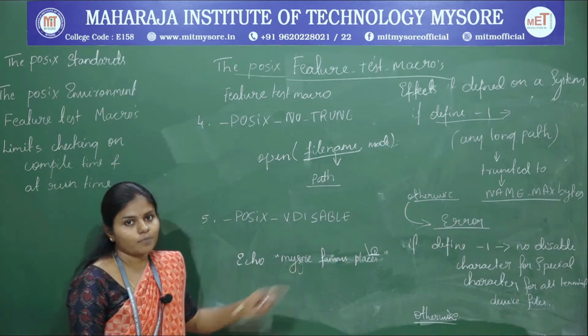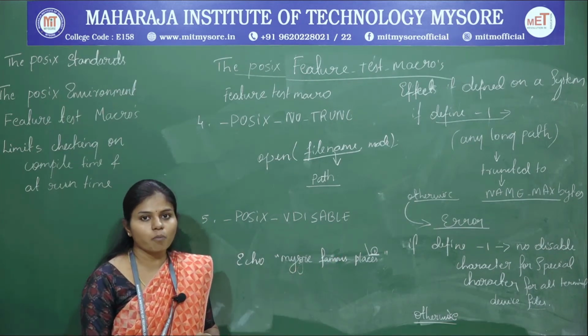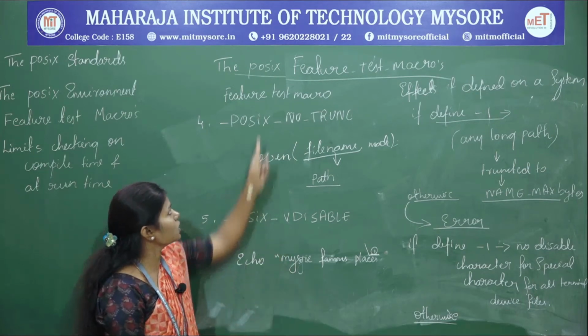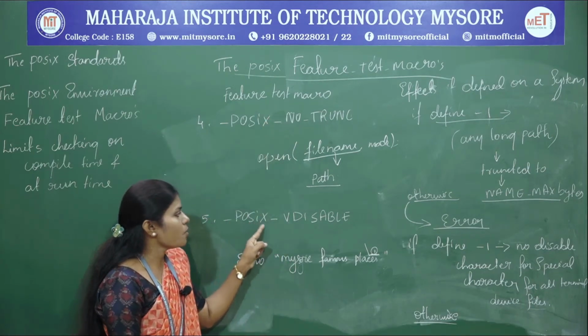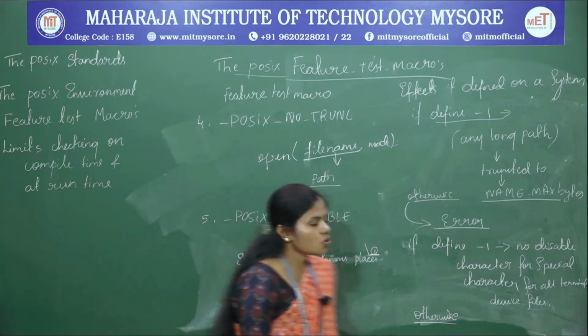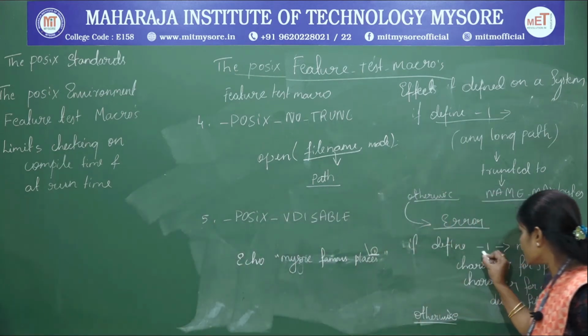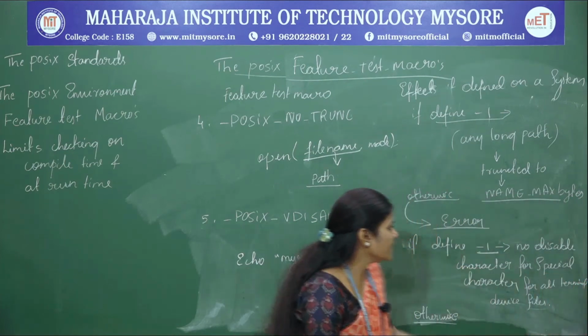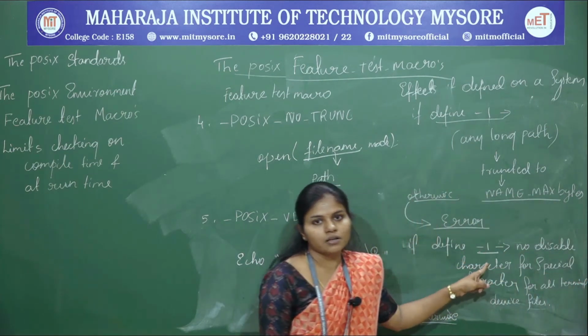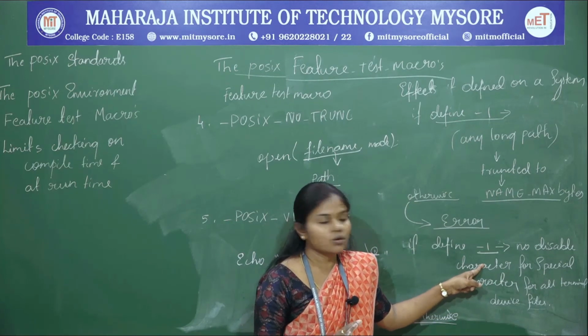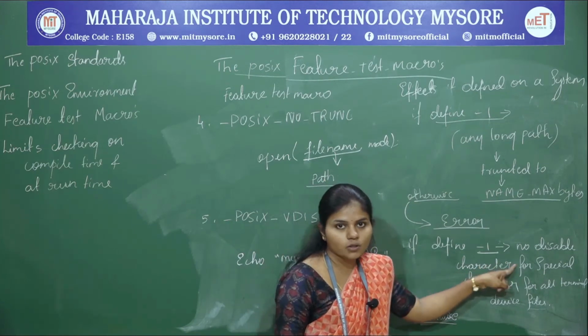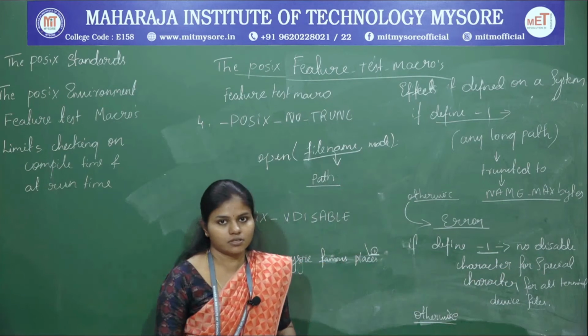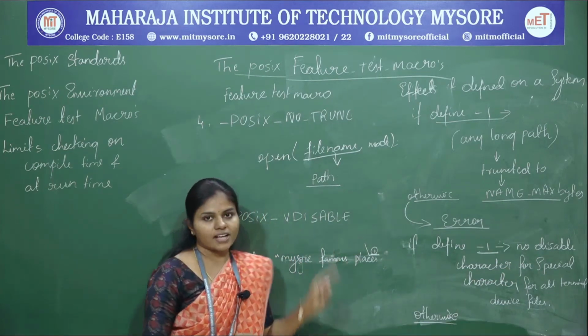Now the same thing is supported in the POSIX operating system by using the test macro, that is POSIX V disable. So when the value is -1, it indicates that there is no disable character for the special characters, right? So for the device file.